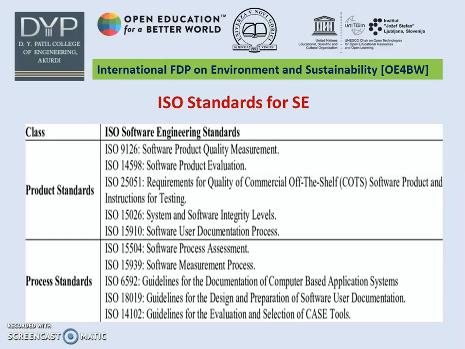Then the second class is process standards. ISO 15504 is software process assessment. ISO 15939 is software measurement process. ISO 6592 gives guidelines for the documentation of computer-based application systems. ISO 18019 gives guidelines for the design and preparation of software user documentation, and ISO 14102 gives guidelines for the evaluation and selection of CASE tools.